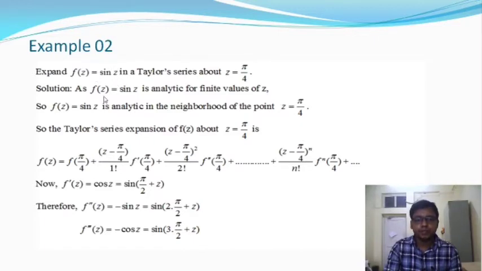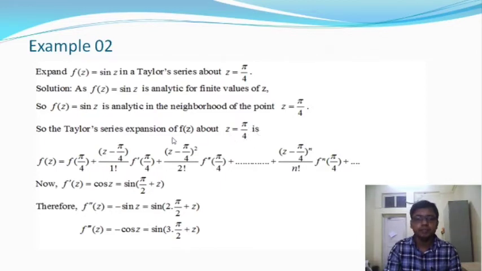So here the function f of z is equal to sin z, and this function is analytic for finite value of z. Okay, so here the point is z is equal to pi by 4. So at that point the function is analytic, and also the function f of z is analytic in a neighborhood of z is equal to pi by 4. The Taylor series expansion of f of z about the point z is equal to pi by 4,